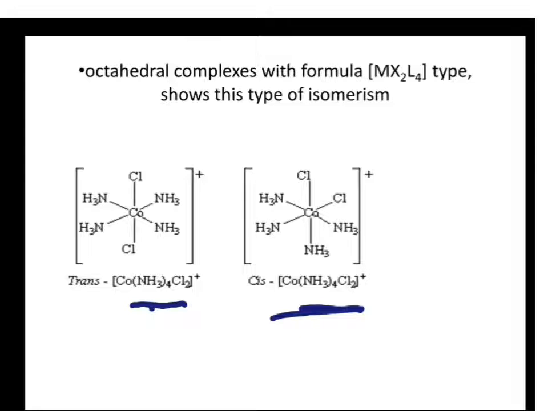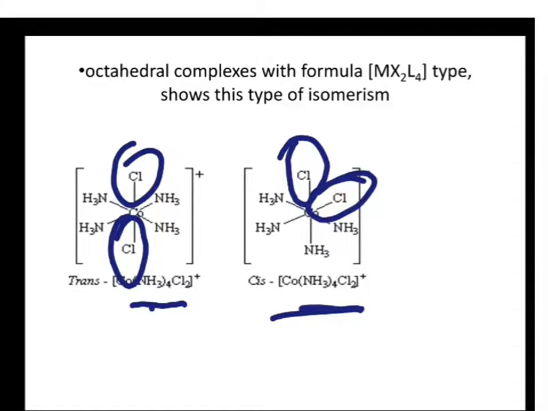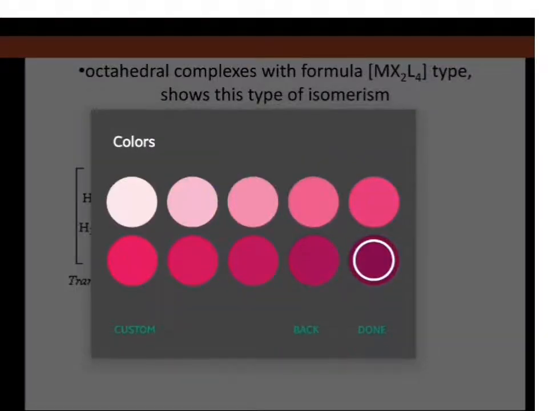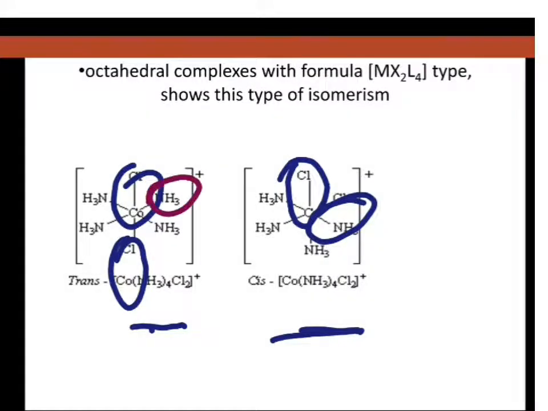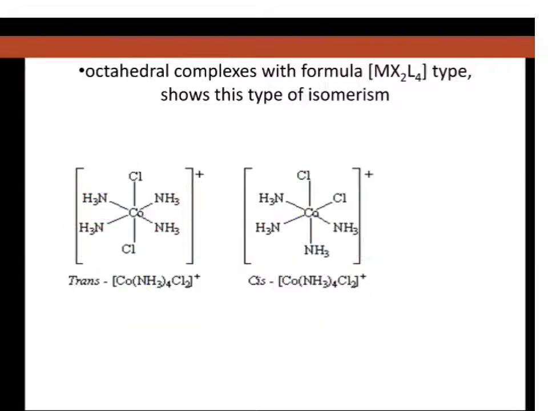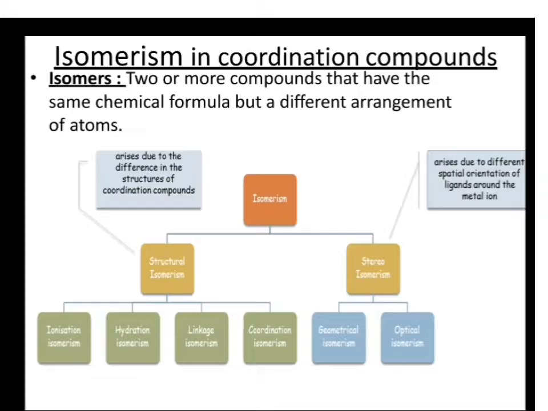Here, if you see, you have two Co-Cl bonds, right? Even in this structure, you have two Co-Cl bonds. And then you have four Co-NH3 bonds in the structure. Even here, you will have four Co-NH3 bonds. In case of structural isomers, the bonding will be different. That is the difference between structural and stereoisomers.